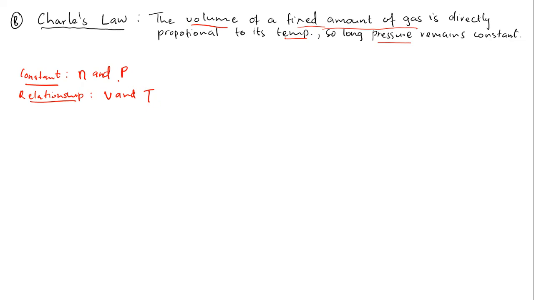If I change the temperature, what's going to happen with the volume while I keep these two variables constant? Now he realized that the volume of that fixed amount of gas is directly proportional to its temperature, while the pressure is constant.